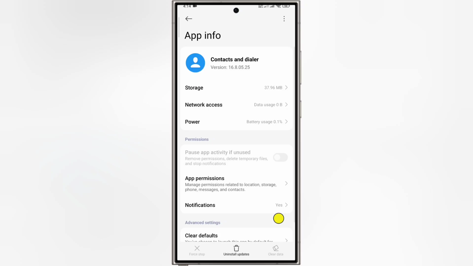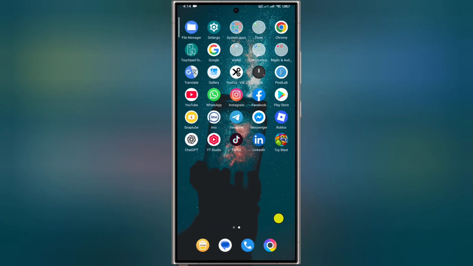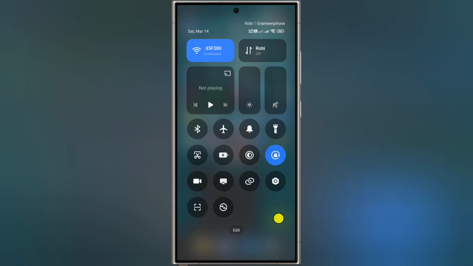Go back to home screen and tap on flight mode for 1 minute. After 1 minute, turn off flight mode.